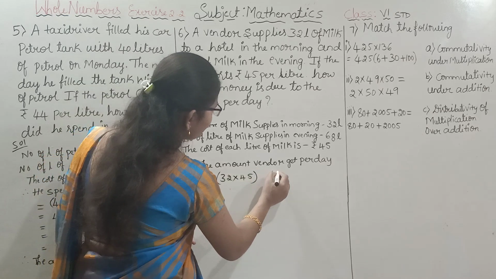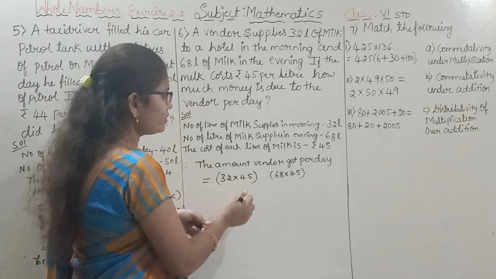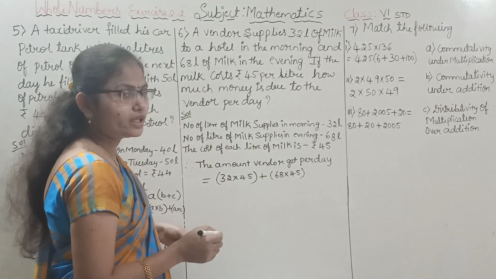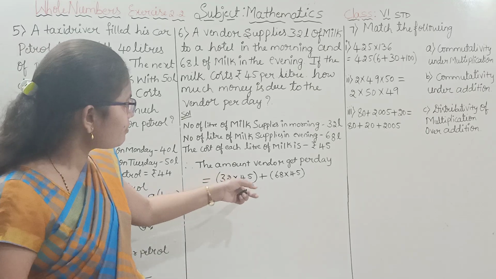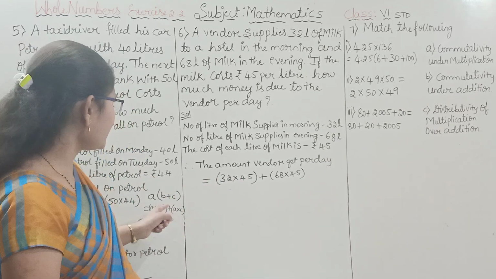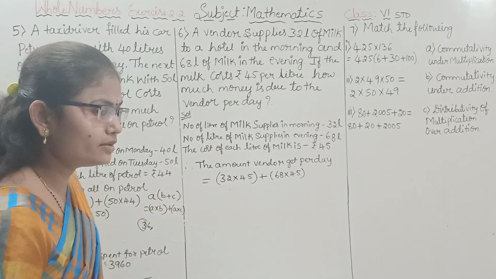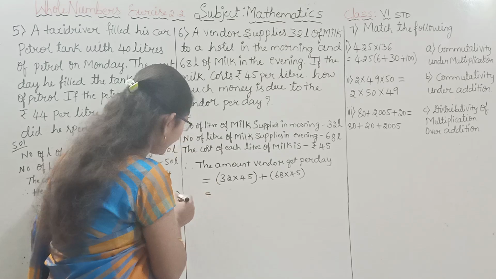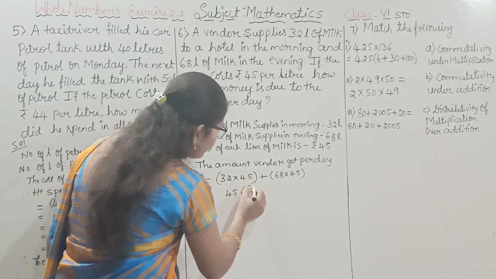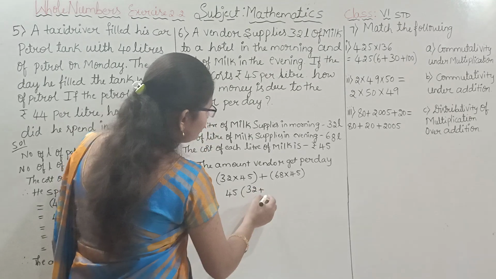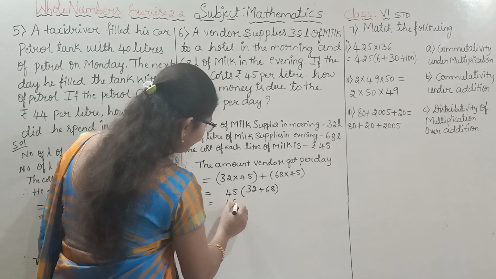The same way, 68 into 45. To get the total amount, what do we have to do? We have to add. You can observe here it is in the form of the distributive property. That is A into (B plus C) is equal to A into B plus A into C. Now we write it in the form A into (B plus C). If you take 45 out, what is left inside the bracket? 32 plus 68.